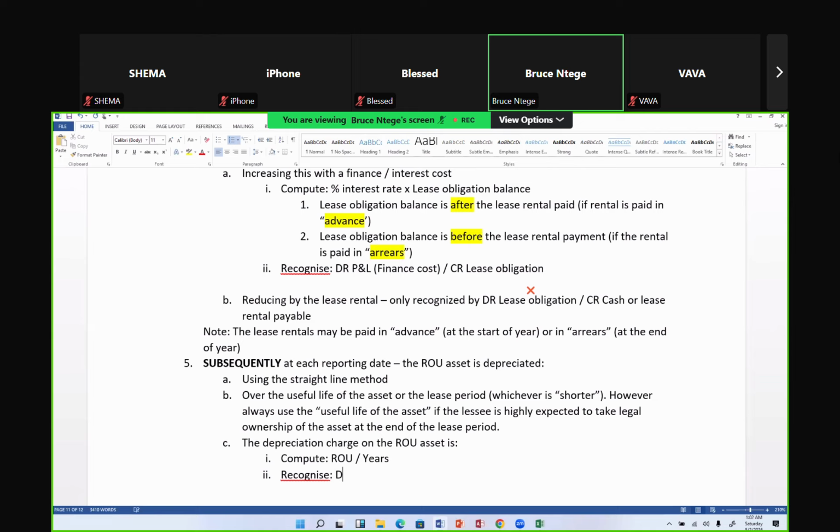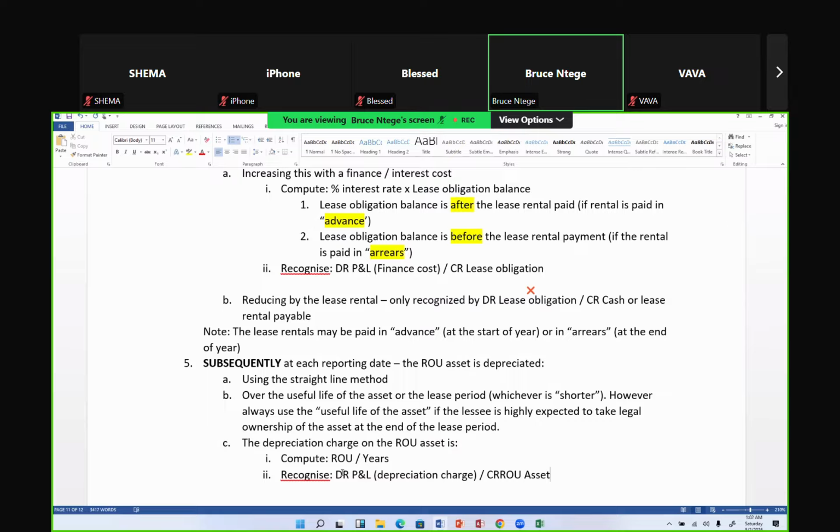How do you recognize it? I'm debiting it in the P&L, perhaps under administration cost, and I'm calling it depreciation charge. The credit is the asset, so I'm crediting that right of use asset. So I keep writing it down.